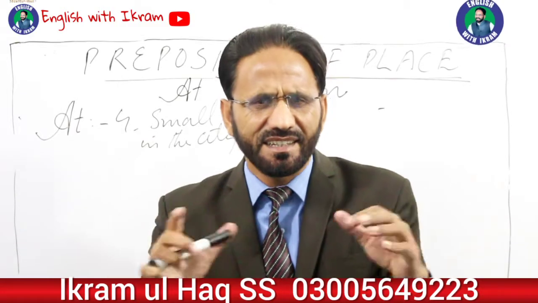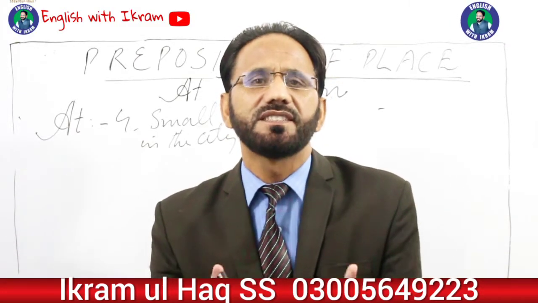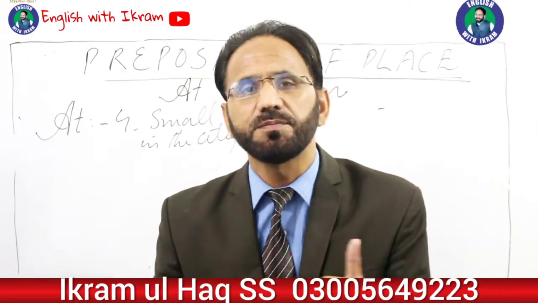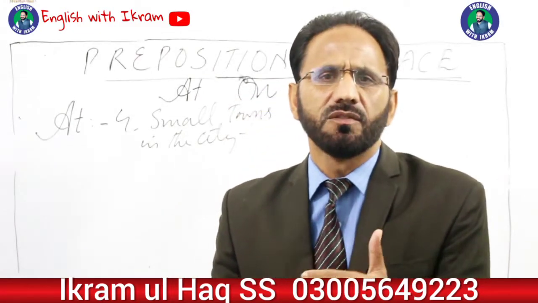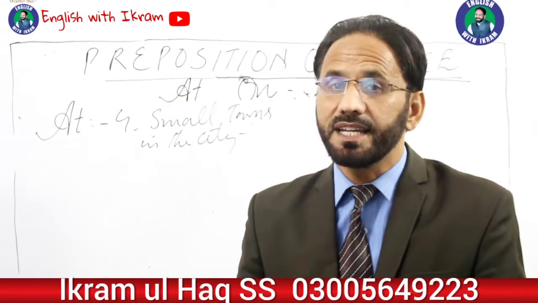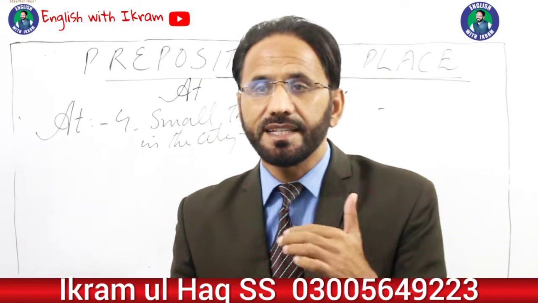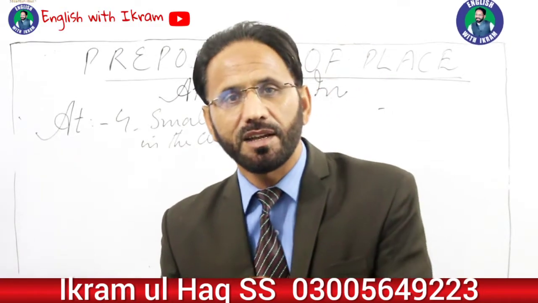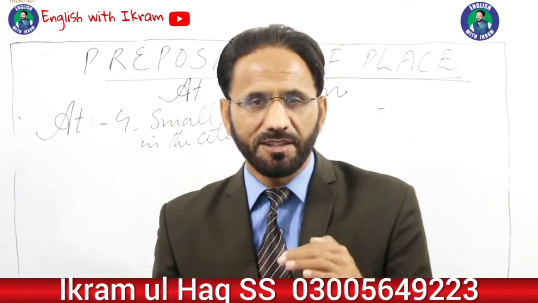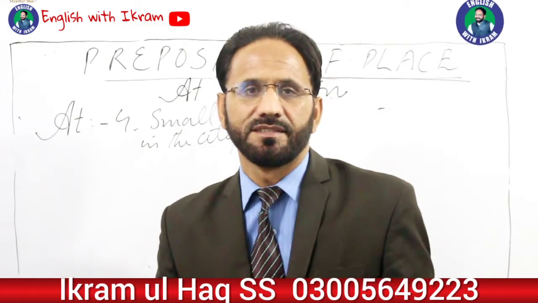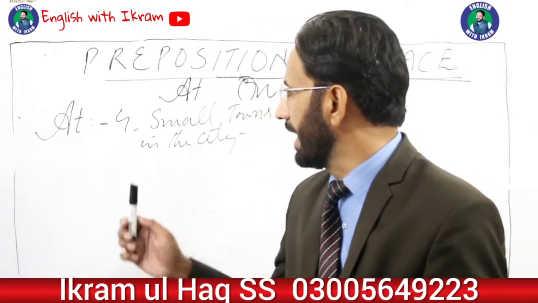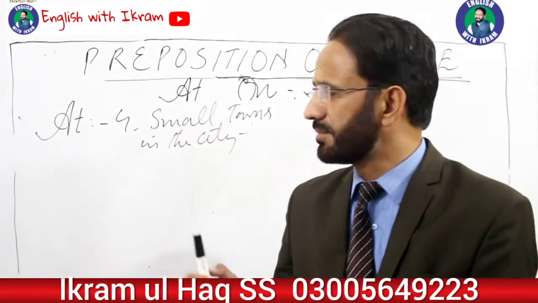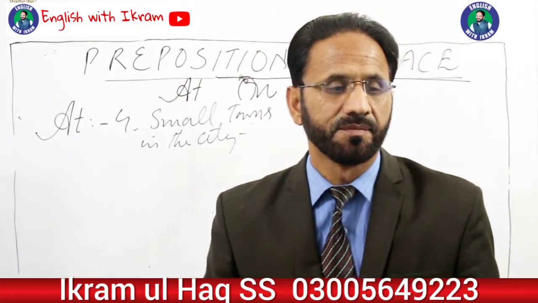In a big city, there are certain small places, small villages, small stations. For those places, for those villages, for those small towns, we use at. He lives at Hassa in Balakot. Small places in big cities. We use the preposition at for small towns, small villages, small places inside a city.